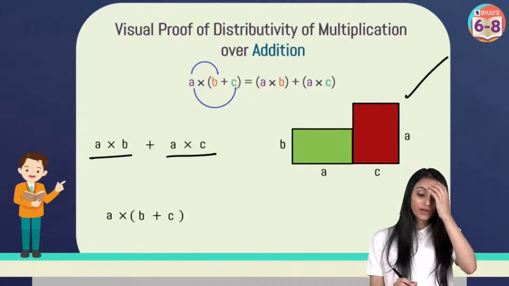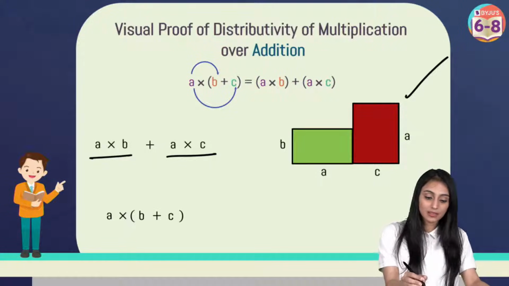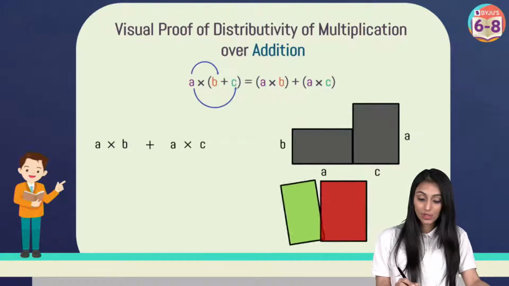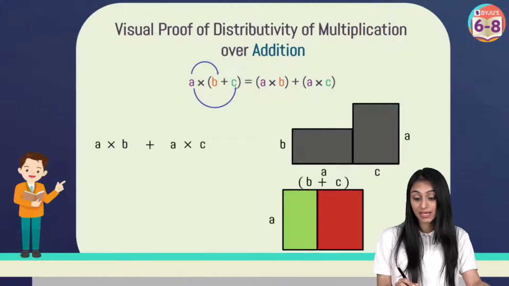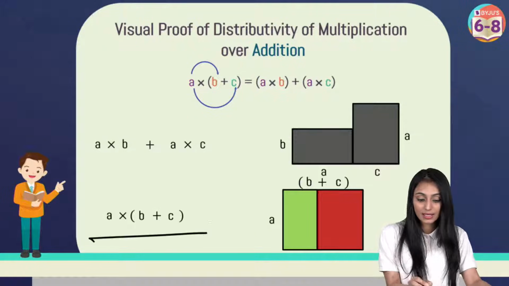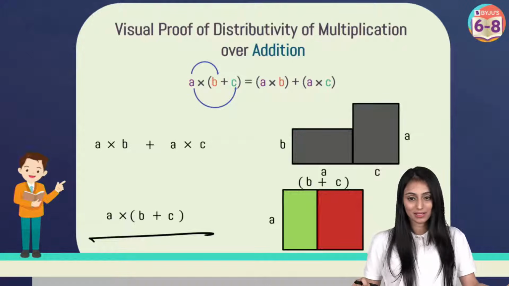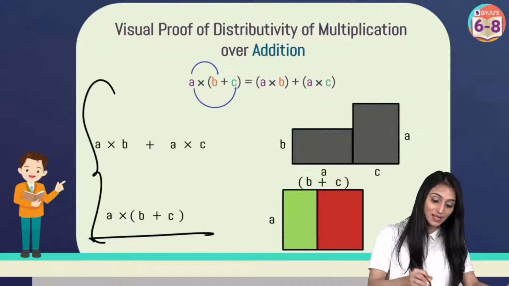Okay. And if I show it like this, A times (B plus C), this is the compact form that I'm showing, right? So in that case, let's say that the rectangle has dimensions A and B plus C. So in that case, area would be, like we say, length times breadth, it's going to be A times (B plus C), right? So that's how it is coming.